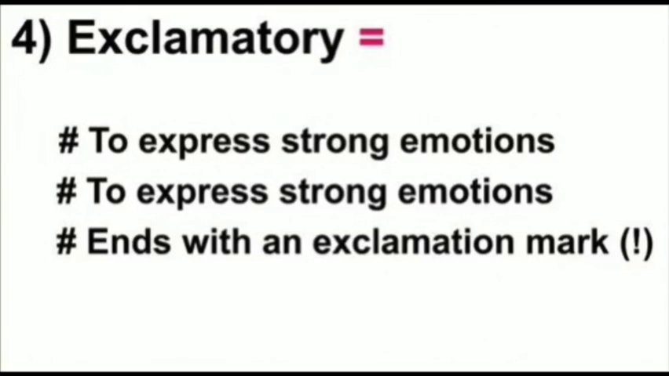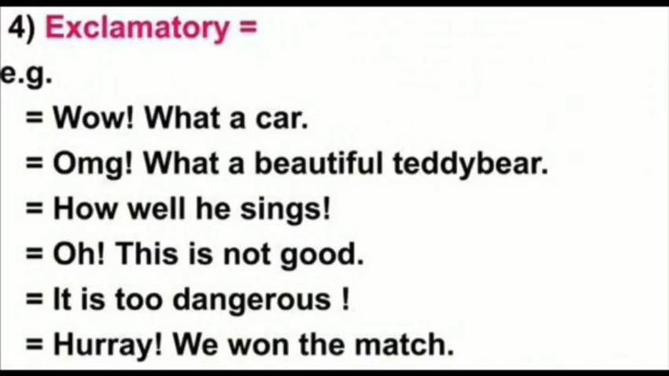Now we will understand exclamatory sentences. An exclamatory sentence expresses some sudden or strong feeling. It can be affirmative or negative. It always ends with an exclamation mark. So, an exclamatory sentence expresses strong emotions. And the examples are: "Wow, what a car!"